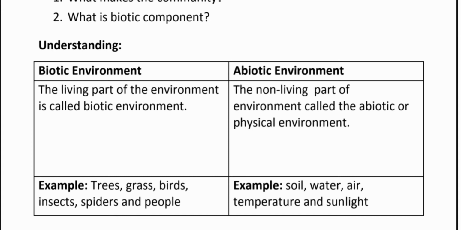Students, basically, if you observe, if you look at your surroundings, all living parts of the environment are called biotic environment, just like tree, grass, birds, insects, spider and the people. And on the other side, the non-living part of the environment is called abiotic or physical environment. Examples: soil, water, air, temperature and the sunlight. These are non-living parts of the environment, so they are called abiotic environment. The other name is physical environment. Students, keep it in mind. The other name of abiotic environment is the physical environment.